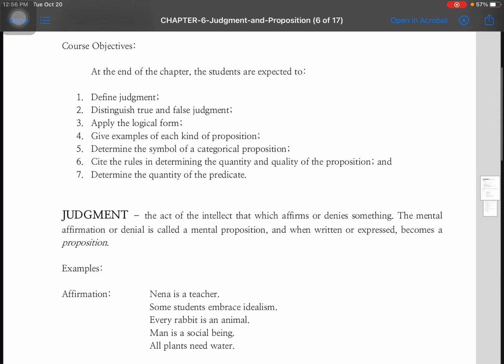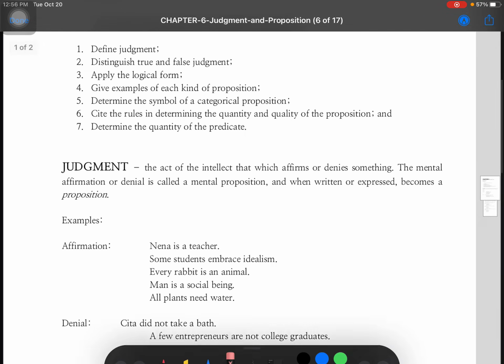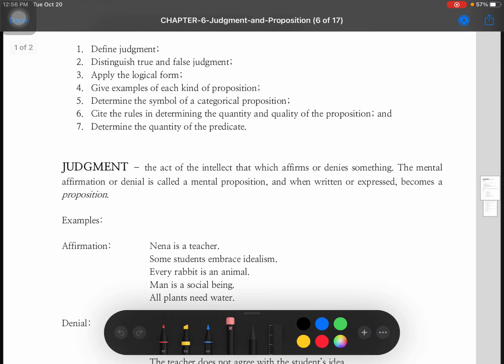So, let us first study what judgment is. Okay? So, ano nga ba itong judgment na ito? What is judgment? Judgment is the act of the intellect, okay, which affirms or denies something. So, meaning to say, it affirms when it states positively, and it denies when it states negatively.